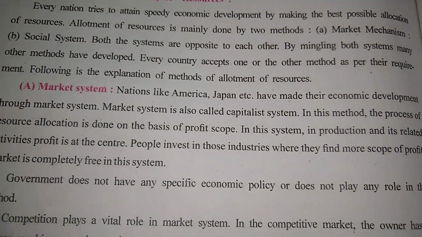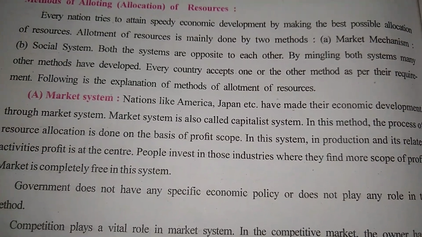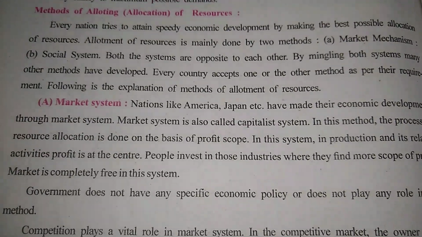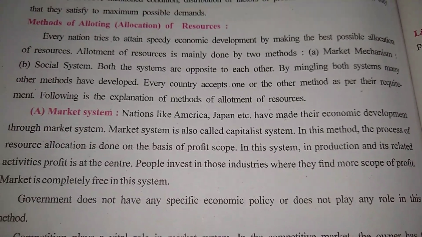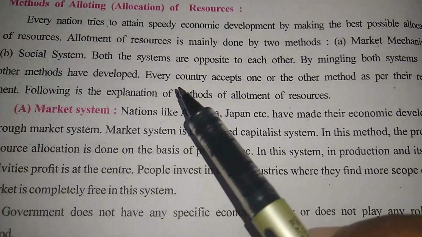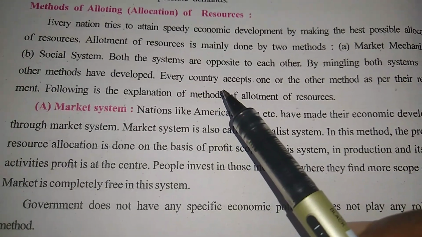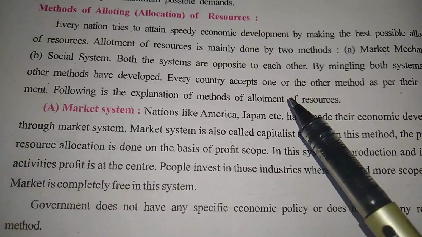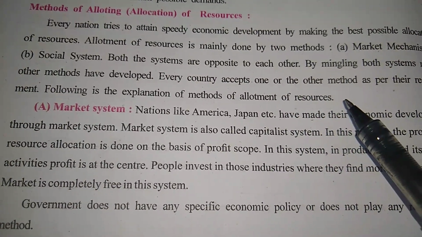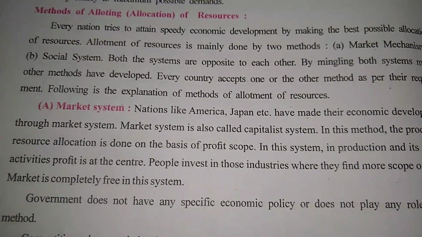If you collect the good points of both systems, then you can create new methods. Every country accepts one or the other method as per their requirement.